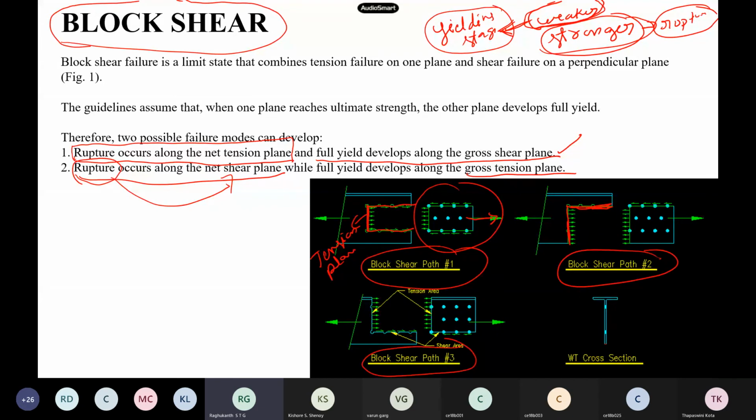So whenever you have a connection, you may have to consider all these mode shapes, like the plate coming like this, or like this, or like this, and then you have to identify the block shear failure itself. The block shear is very easy, but the only thing is you should be able to calculate the areas of the weaker plane and the stronger plane. So how many shear planes are there for this type of path failure?